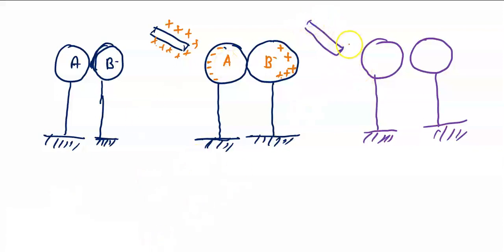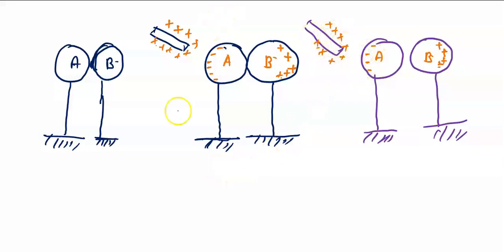This will still remain negative and this will become positive, so nothing has changed actually, because these electrons are still getting attracted by the positively charged rod.